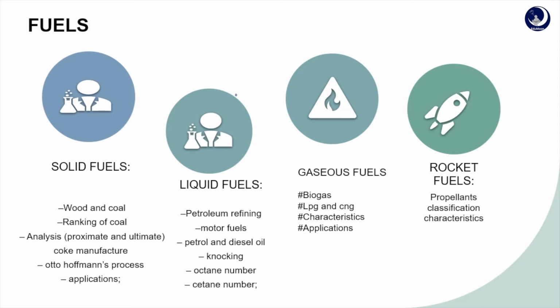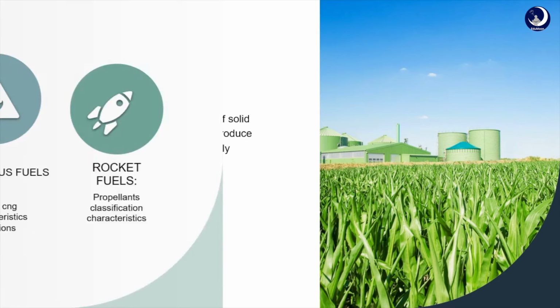Solid fuels are very important for examinations. Analysis of coke and ranking of coal are 7 mark questions, and the Otto Hoffmann process is also an important 7 mark question. Wood and coal, what is wood, what is coal, what are the applications, will be 2 mark questions, right?